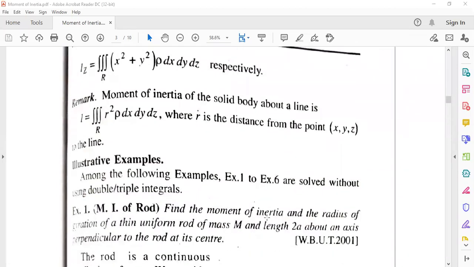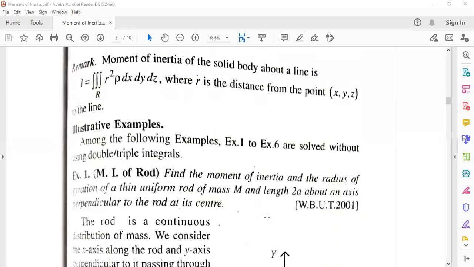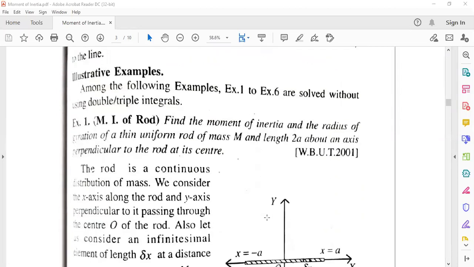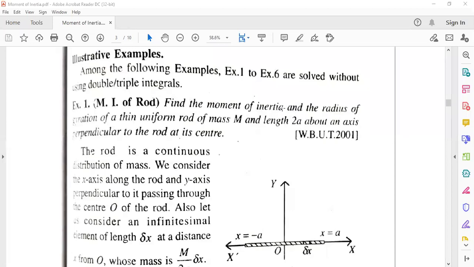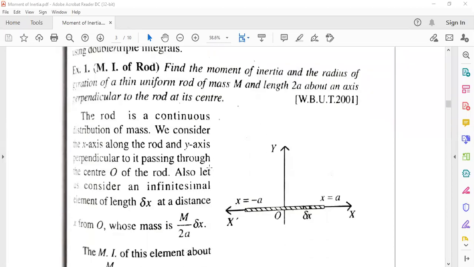Now we are taking some examples here. Among the following examples, these are solved without using the double or triple integration. Because double and triple integration are not in your syllabus, so we cannot use this double or triple integral. So we are taking this kind of thing.